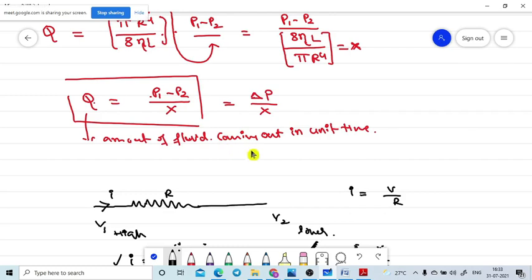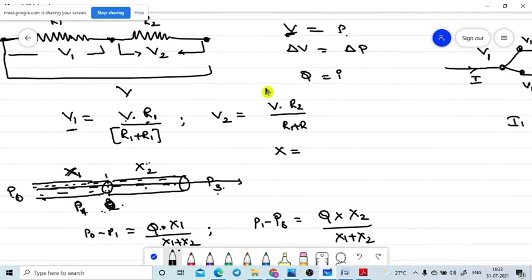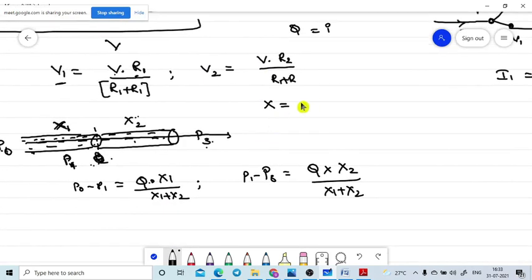So once again, please remember this one. I will ask you later; I am poor in memory. That's why. What is the X value? Please recall the X value: 8 eta L divided by pi r power 4. This is the X value. Will you please look at this? If the length increases, X1 value increases. If the radius of the tube increases, X value will decrease. Are you getting? Yes, sir. Depending upon the shape of the tube, they will give this.